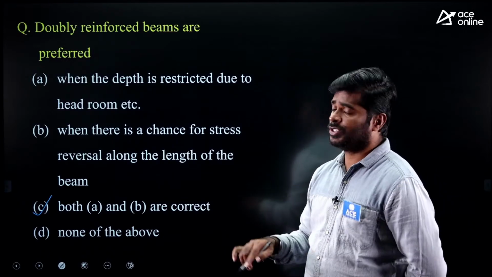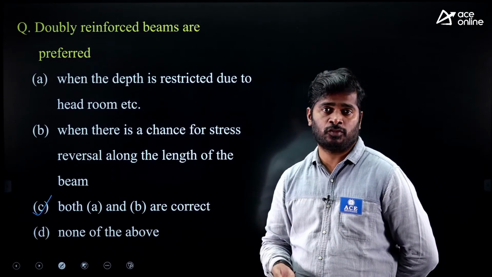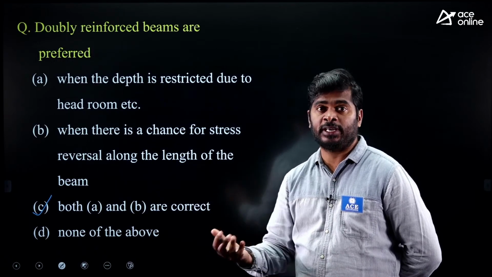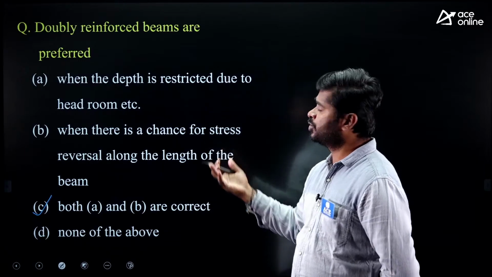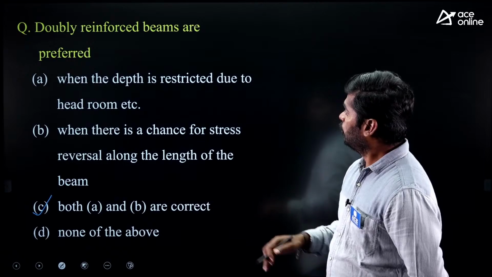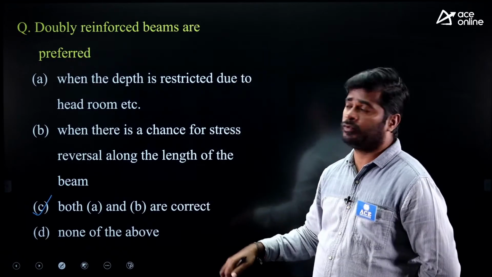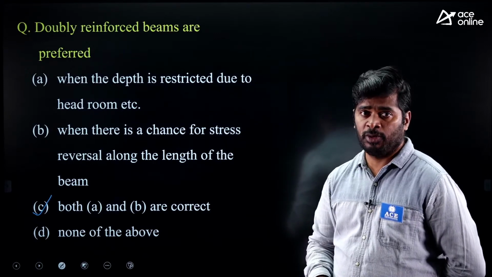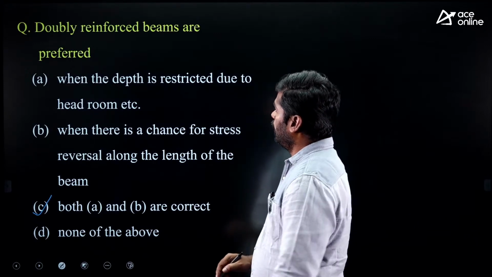In these two situations, we can recommend a doubly reinforced beam. To pick up or design a doubly reinforced beam, we can consider these two situations. For this situation, we have to go for doubly reinforced beam. Even for this situation also, we can go for doubly reinforced beam. Right.